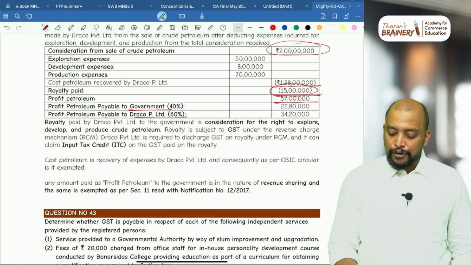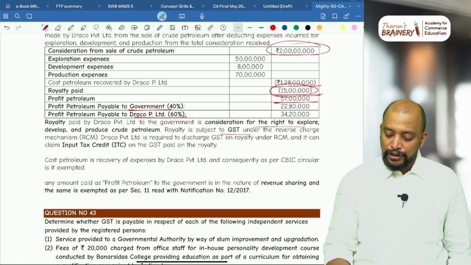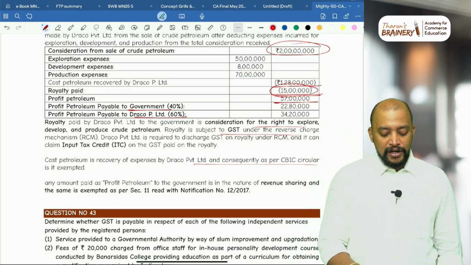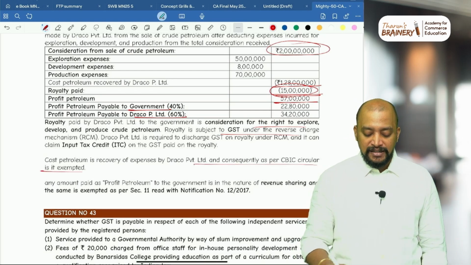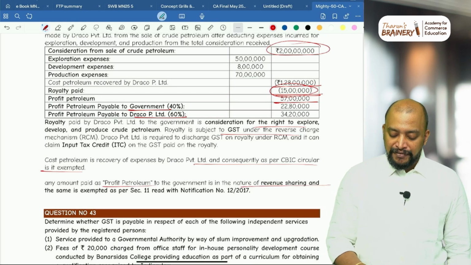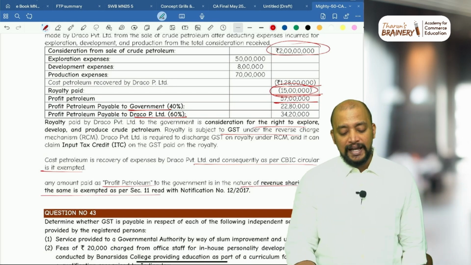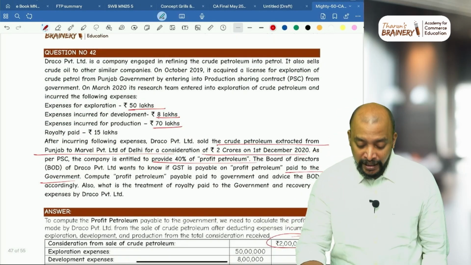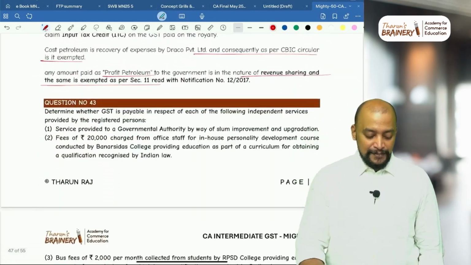Royalty payable by Draco to government is consideration chargeable to GST under RCM, whereas cost petroleum is not taxable, it is exempted as per CBIC circular. Also, profit petroleum to government is in the nature of revenue sharing, and the same is also exempted. So this question is purely on cost petroleum and profit petroleum, and you may get a question like this.